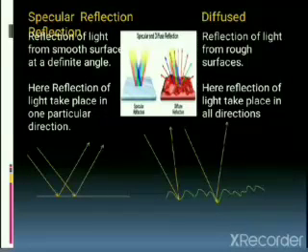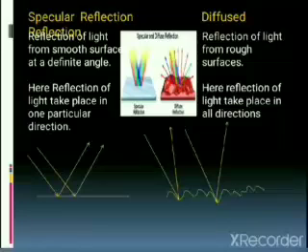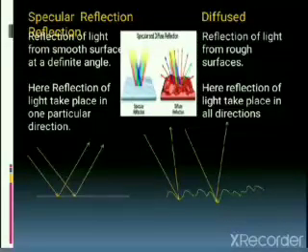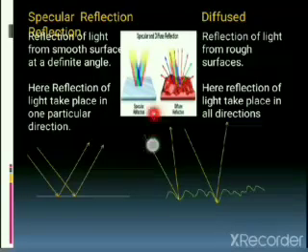This specular reflection is bad for our eyes, and this one is good. Why am I saying this? You might have observed on a blackboard that at certain angles some portion is shining. That shining arises because of specular reflection.